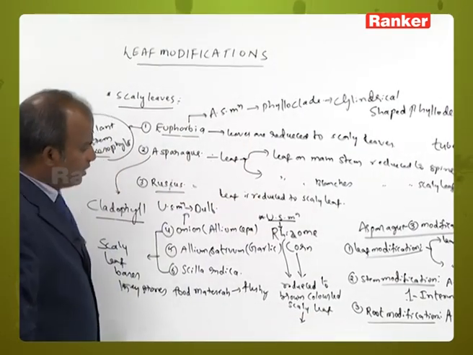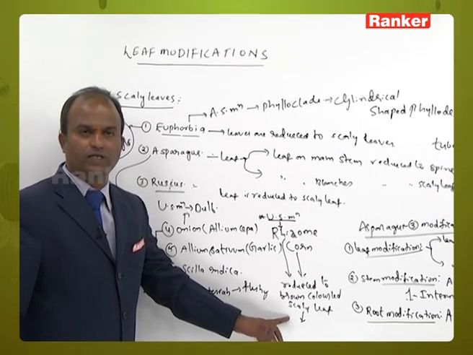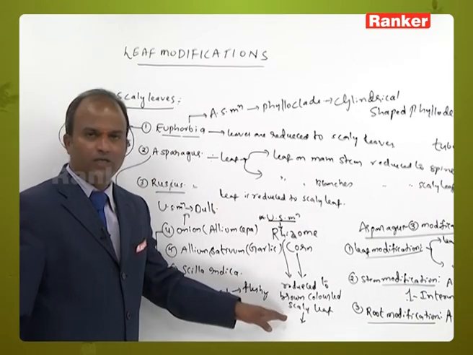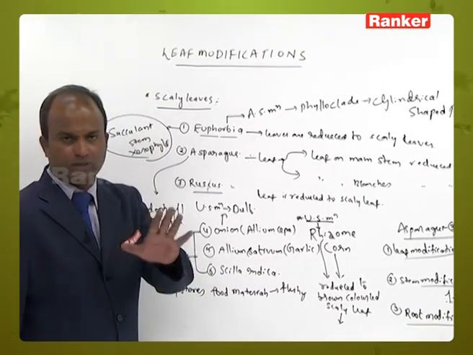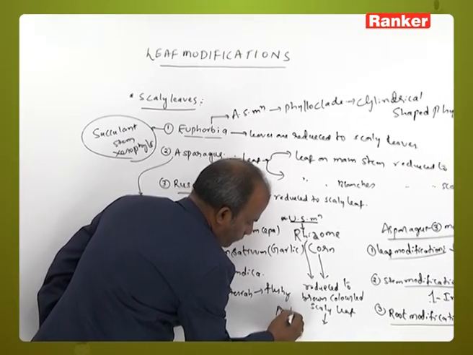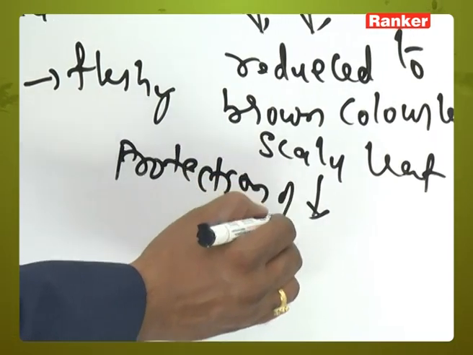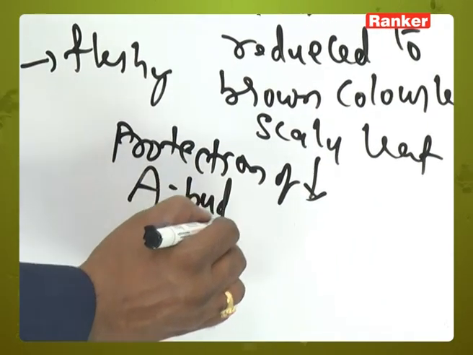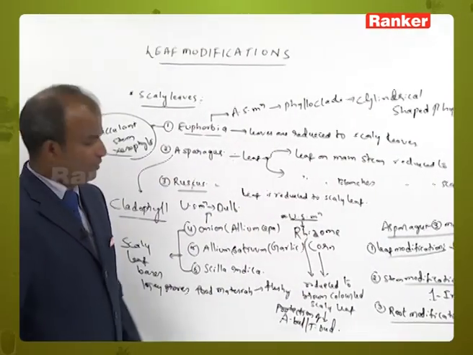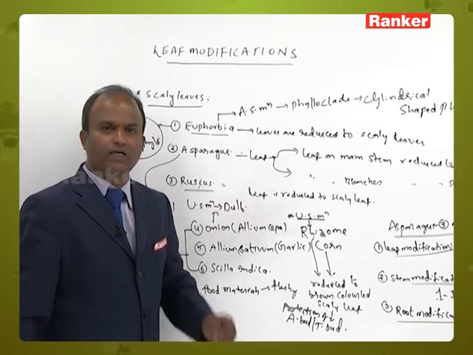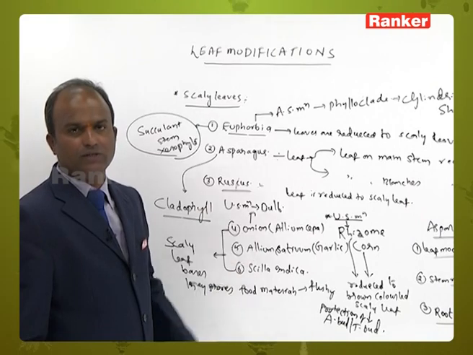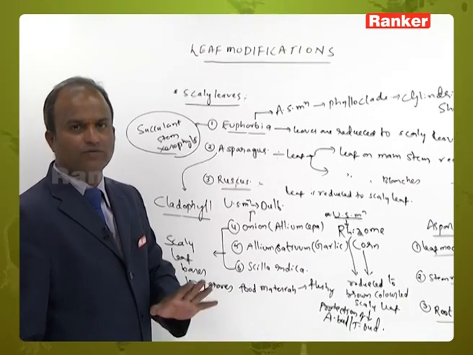What is the function of the brown colored scaly leaf? Is it photosynthetic or non-photosynthetic? It does not perform photosynthesis. Why? Because it plays an important role in protection of the axillary bud and terminal bud. This is about scaly leaves; we completed it.